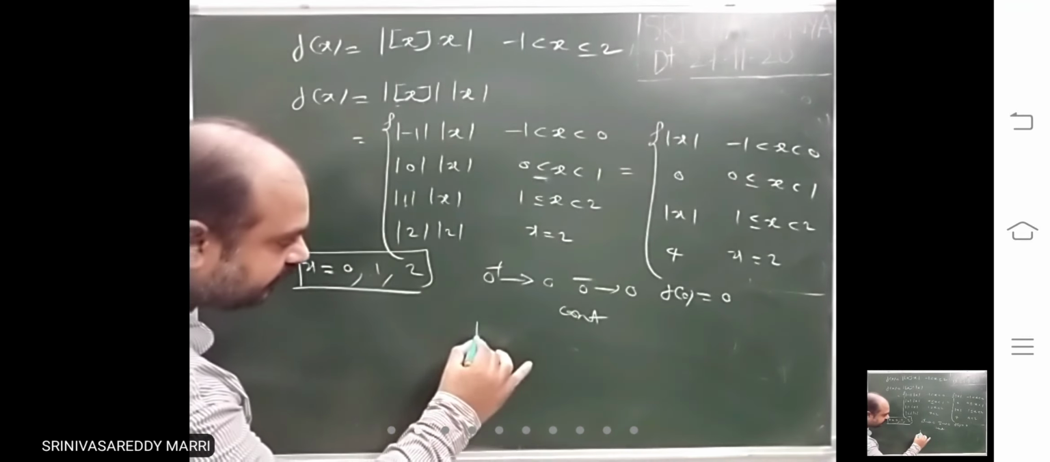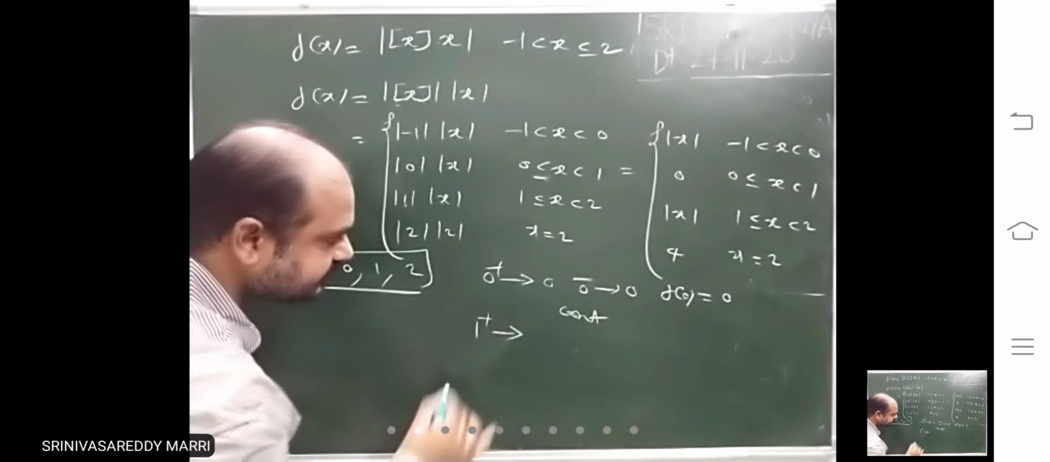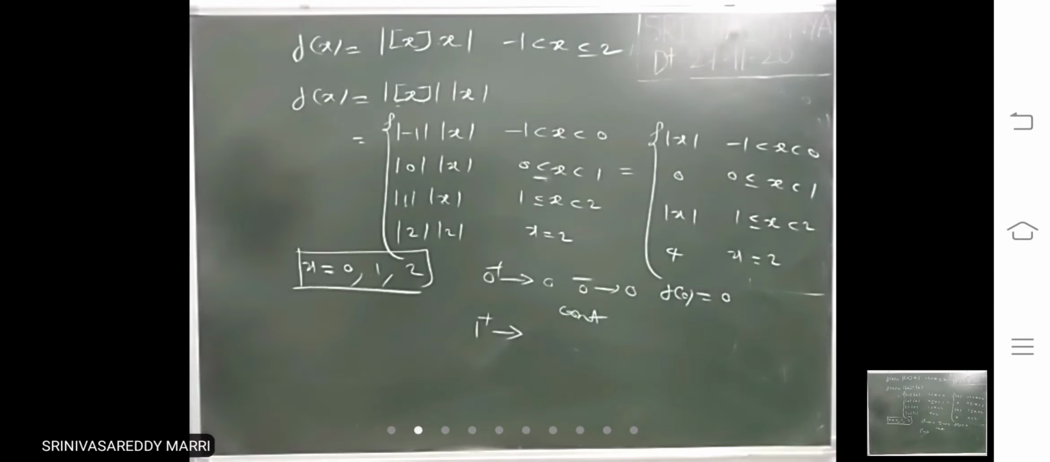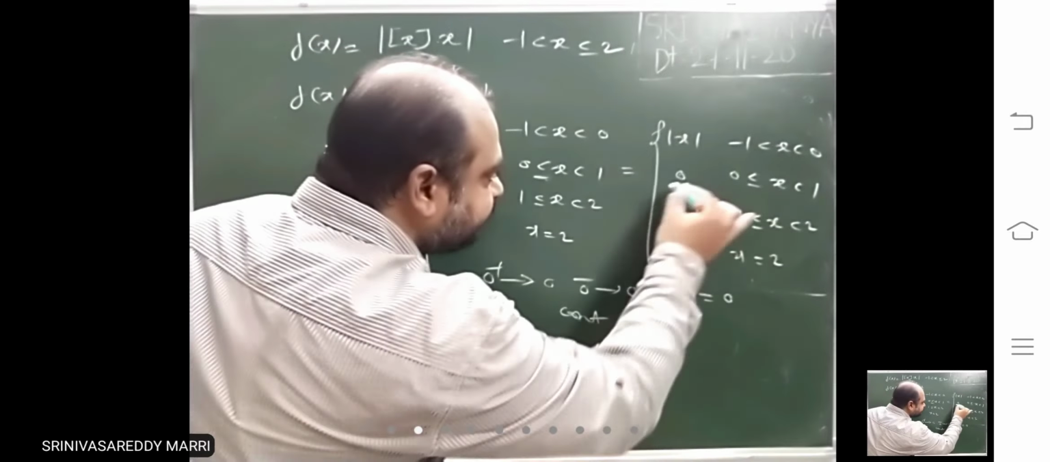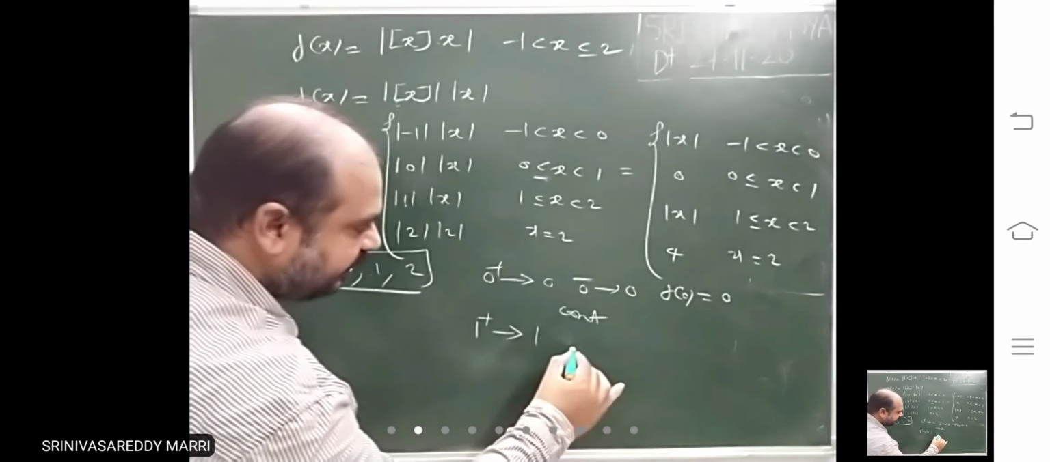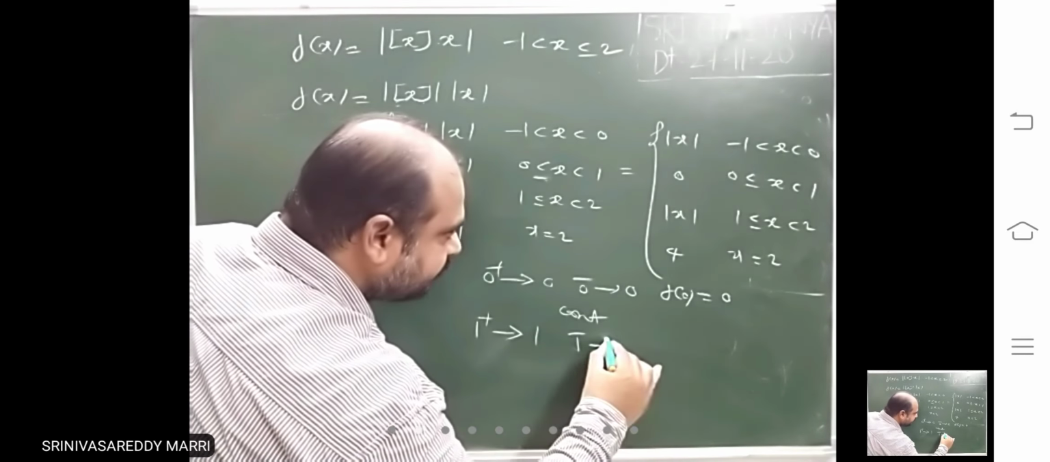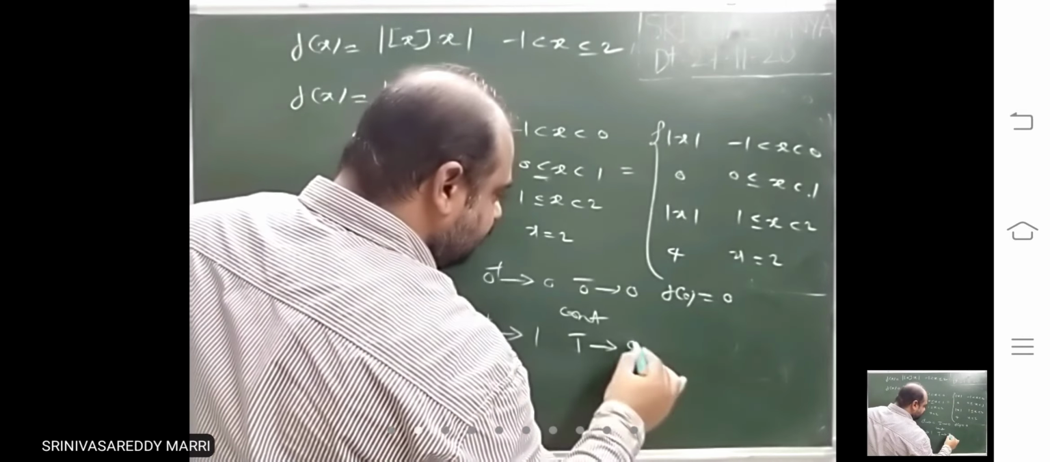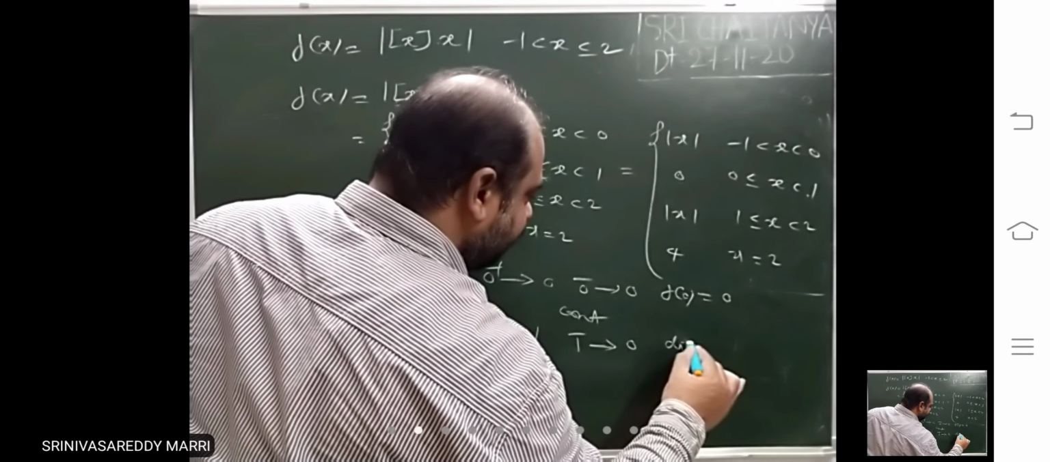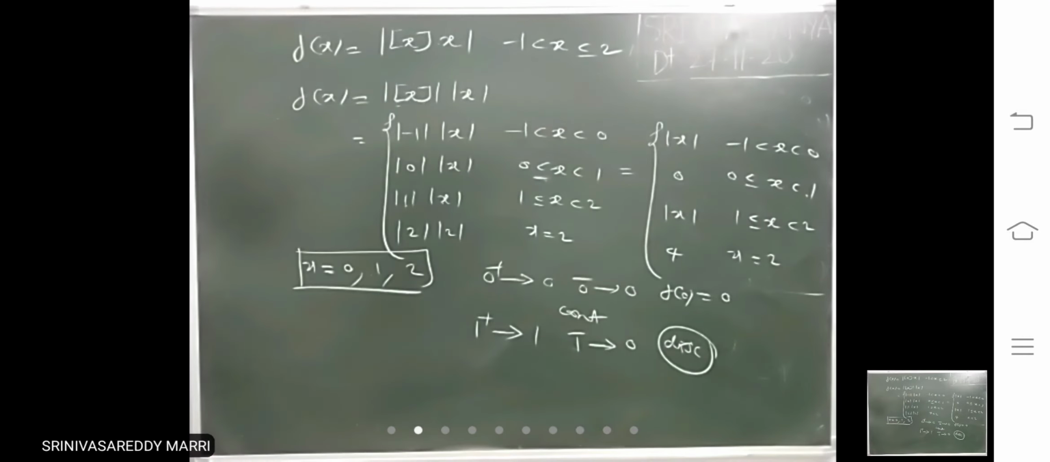Next at 1. 1 plus, this is the right limit. If you substitute 1, what you will get? 1. 1 minus, what you will get? Less than 1, 0. Both are not equal. No need to calculate f of 1.